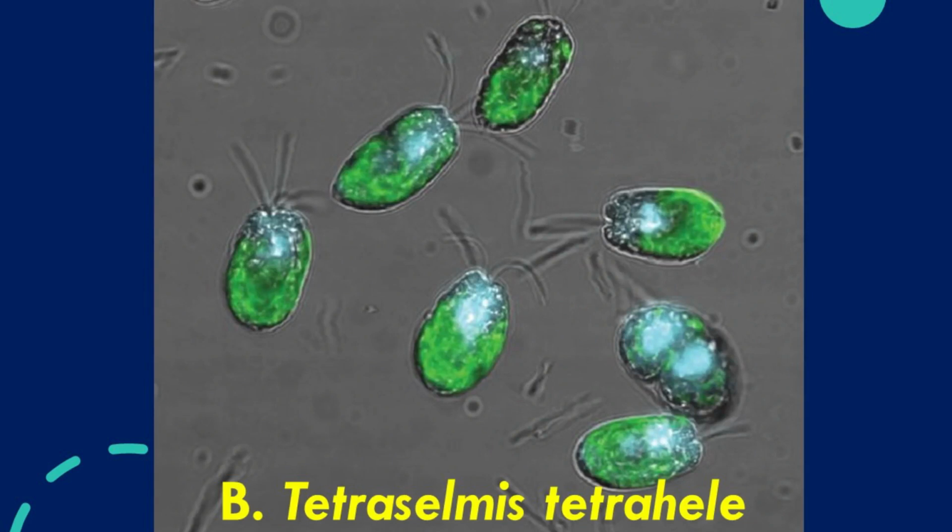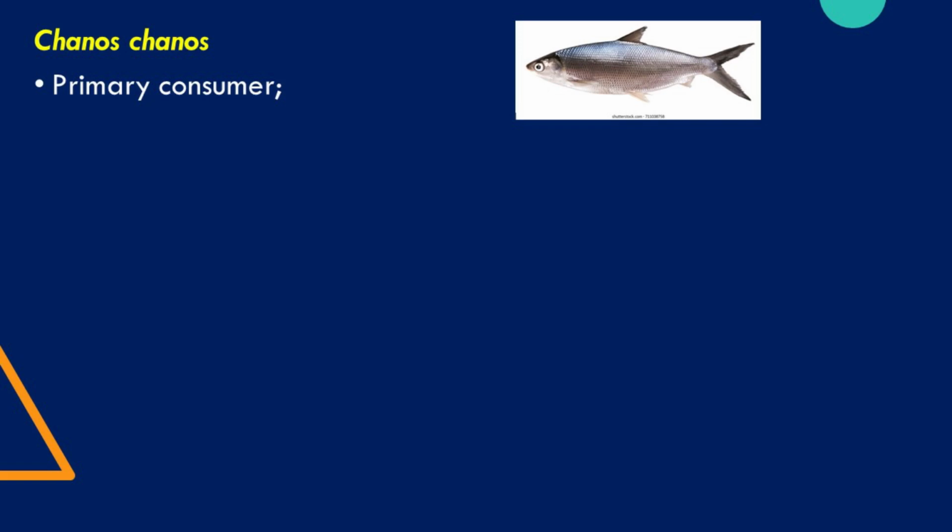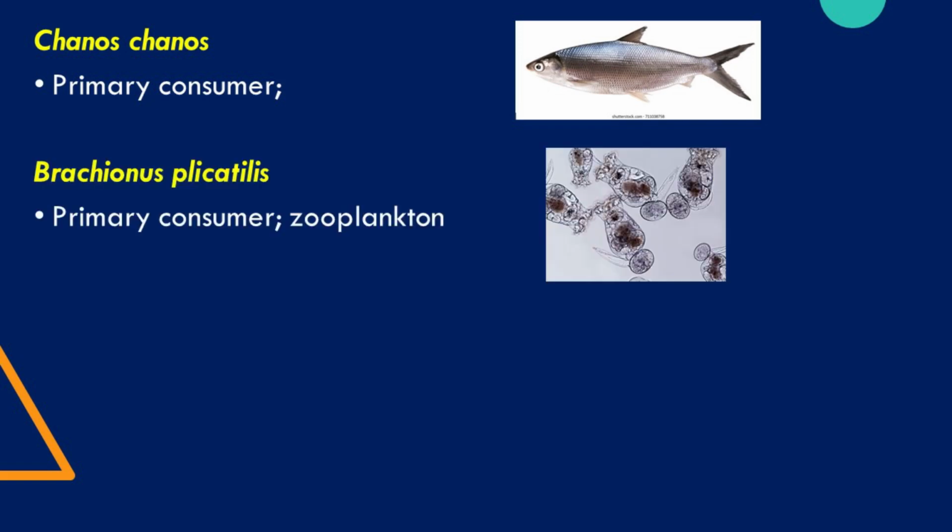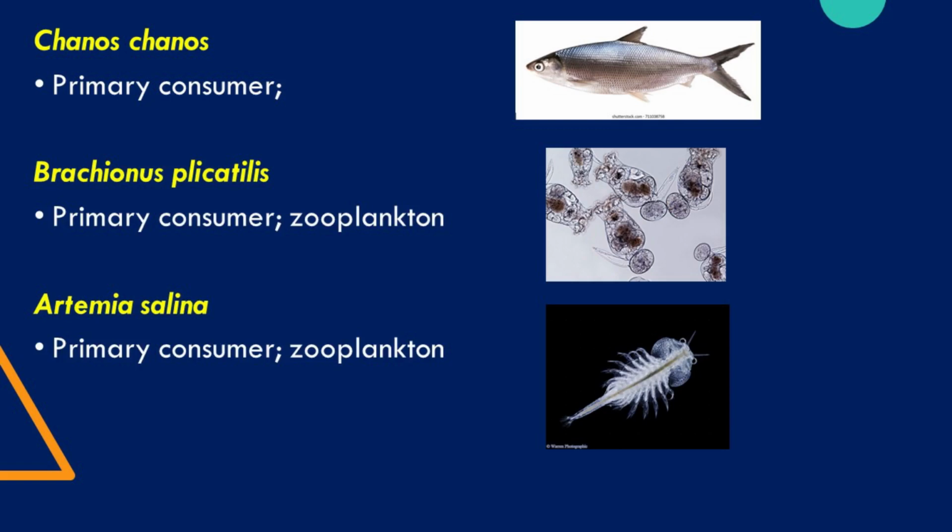Tetraselmis tetrathele is a green algae, an important live feed organism for shrimp hatchery operations, because of its high nutritional value and ease of culture. It can replace Brachionus plicatilis and Artemia nauplii as live diet during the protozoal and mysis feeding stage. Chanos or milkfish, Brachionus plicatilis or rotifer, and Artemia salina or brine shrimp. Milkfish, rotifer and brine shrimp are primary consumers.